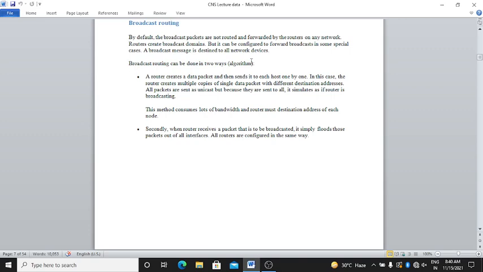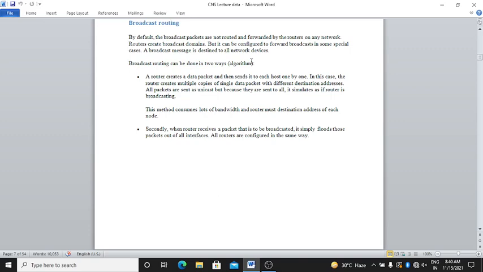All packets are sent as unicast, but because they are sent to all, it simulates as if the router is broadcasting. This method consumes a lot of bandwidth and the router must know the destination address of each node.